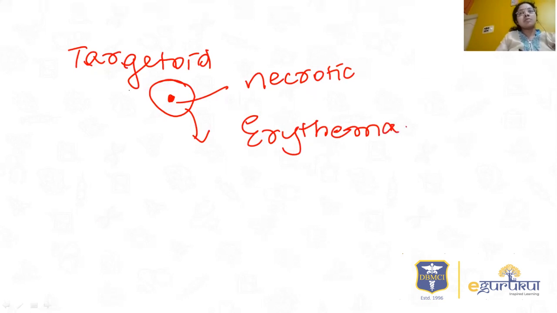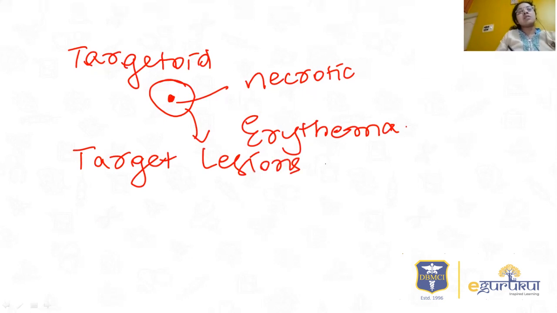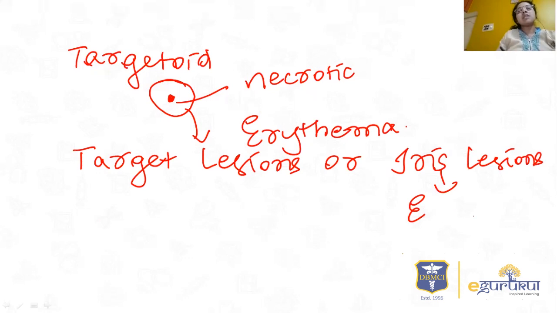So what is the difference between target lesions and targetoid lesions? Target lesions are different. Target lesions are also called iris lesions. Iris lesions are the classical feature of erythema multiforme, which are seen in erythema multiforme. So target lesions will be having three zones, whereas a targetoid lesion has got only two zones. So here you can get the three zones.